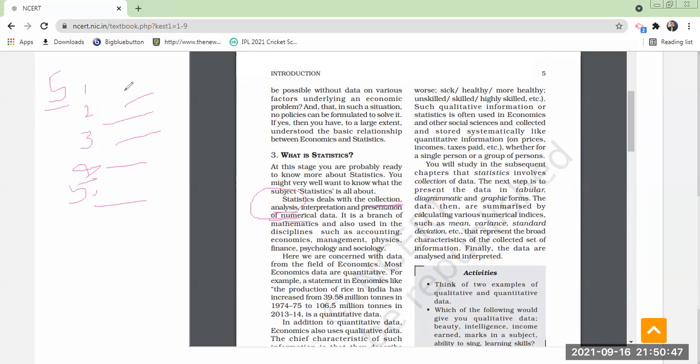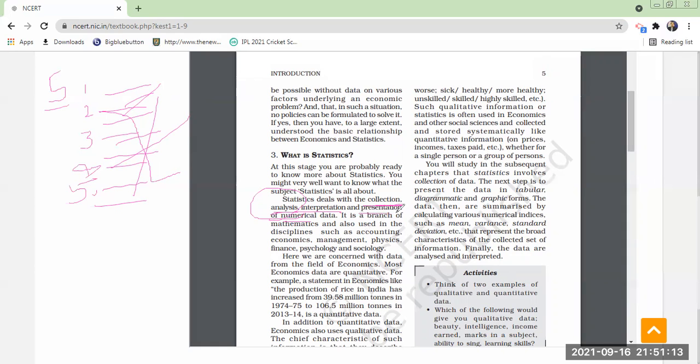Analysis means the first student's average is this, the second one is this, the third, fourth and fifth are this. Then interpretation will be done. Interpretation means the first one is the topper, the fourth one is the second student, the fifth one is the third, and the second one has got fourth position in the class, likewise. That is interpretation. Did you understand?